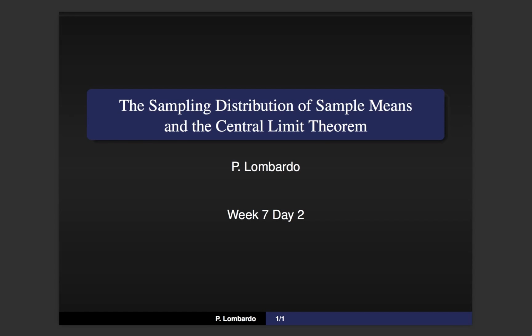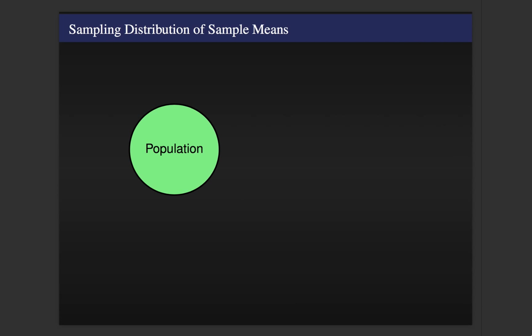Okay, let's get started. When we talk about the sampling distribution of sample means, we're describing a process that underlies some of the random nature behind our general inferential statistics approach. So let's remember our approach. Suppose we have a huge population. Suppose we're thinking of what's the average height of an adult in the entire United States. Our population here is adults in the United States, and that's entirely too big to study on its own. So what we typically do is take a representative, random sample of that population, and we compute the sample mean.